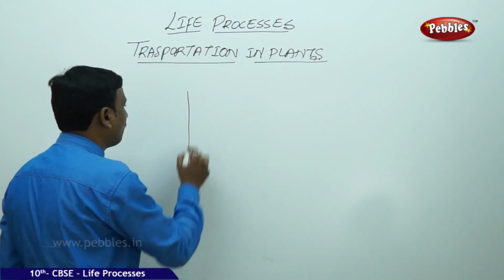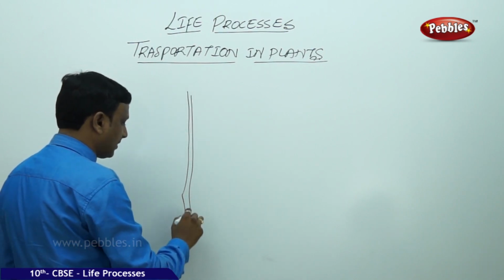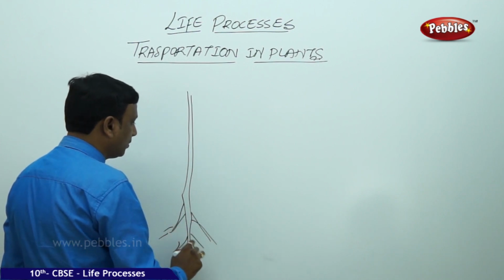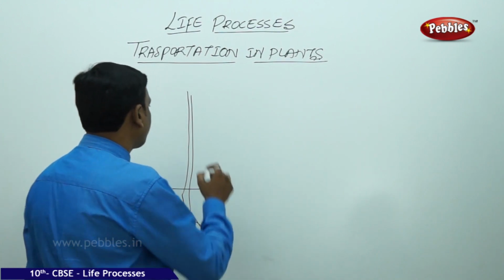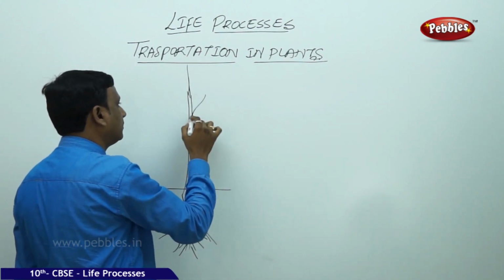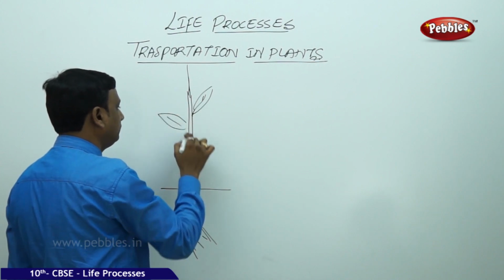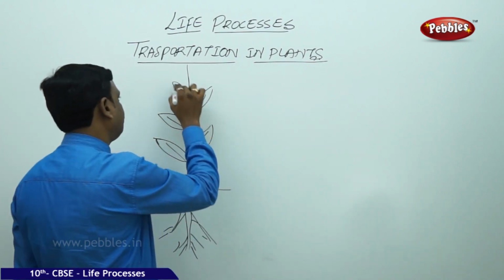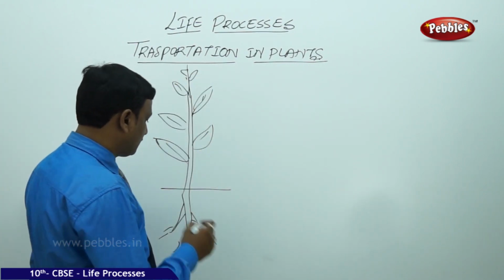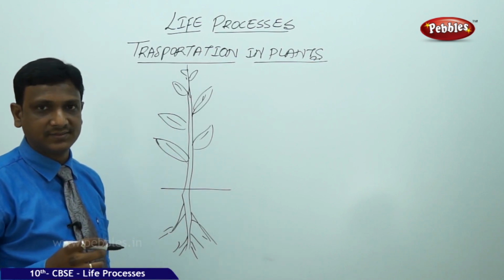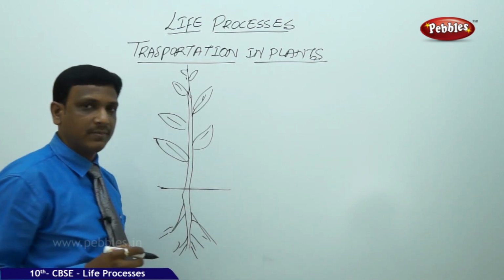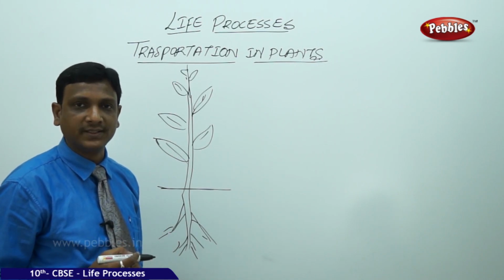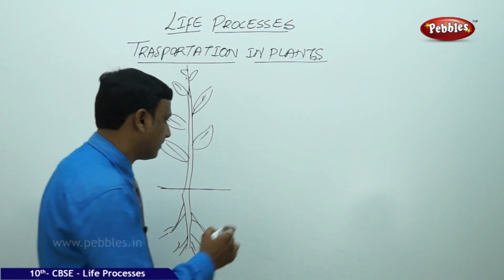If you see the body design of a plant, the plant basically has two major parts, shoot and root. The root is under the soil, and the shoot is above the ground, where you can see it grow the various parts, leaves like this. So from where does this plant get the materials? In plants, many of the materials like gases, carbon dioxide or water, can be simply absorbed by diffusion.